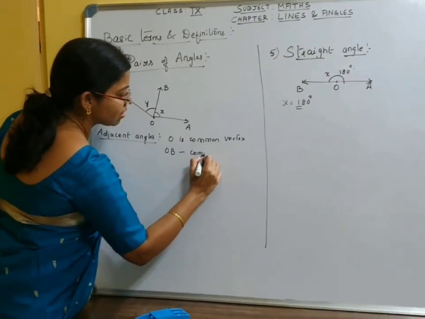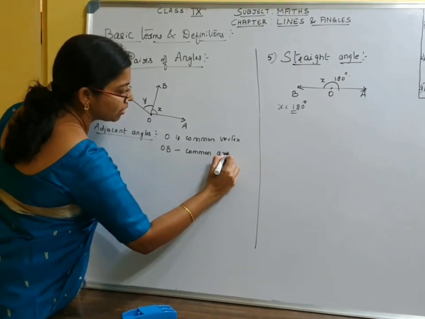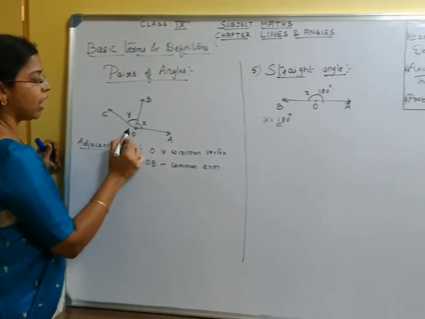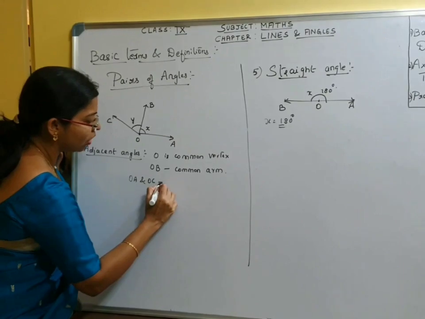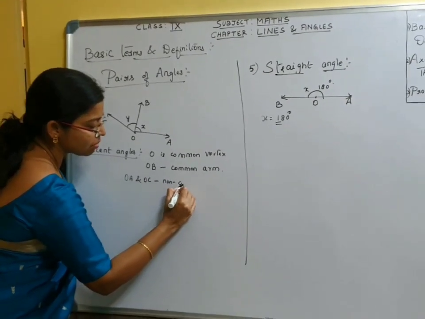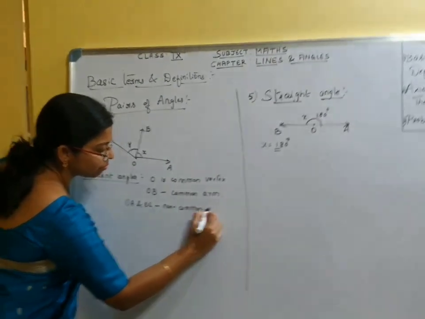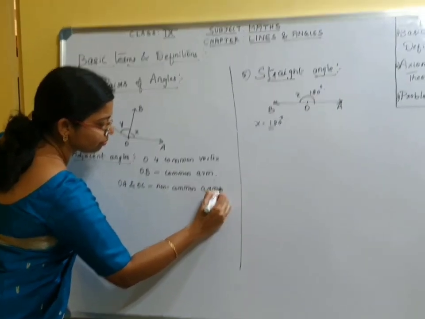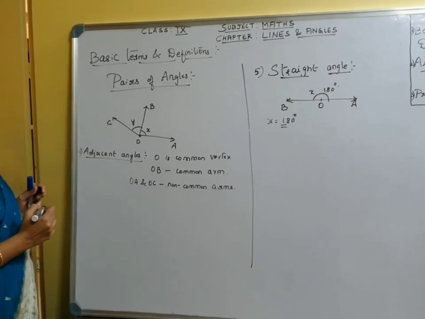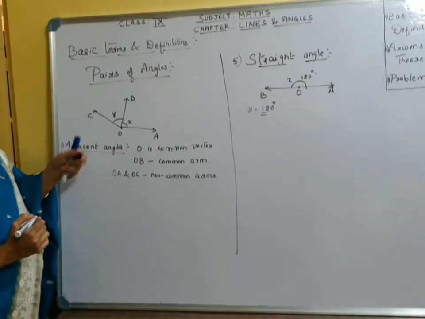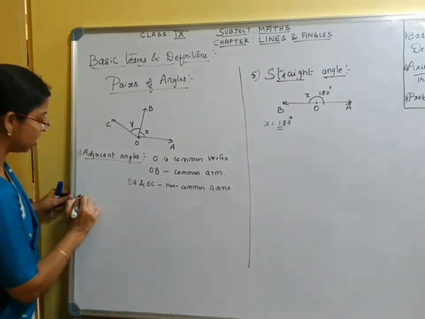OB is called the common arm. What about OA and OC? OA and OC are called non-common arms. This is one type of angle which is formed by more than two rays.